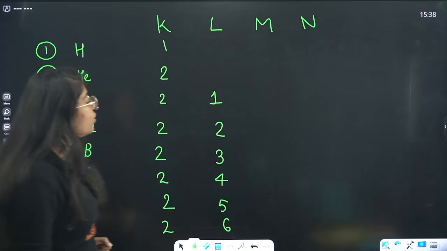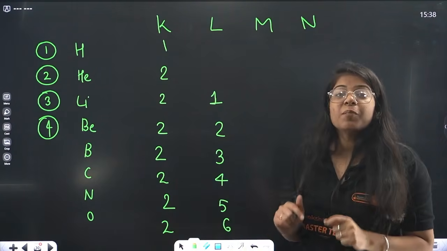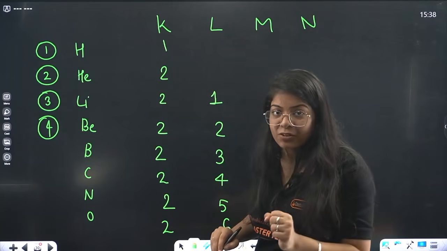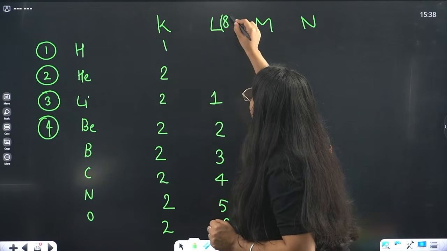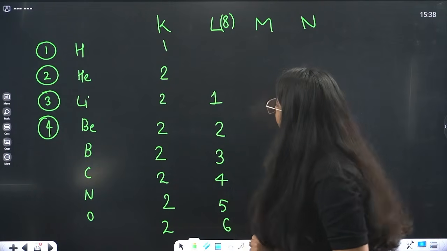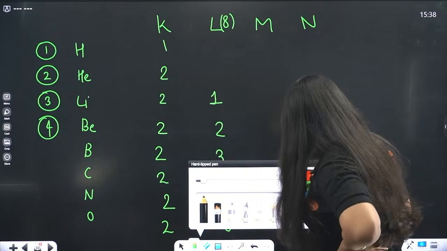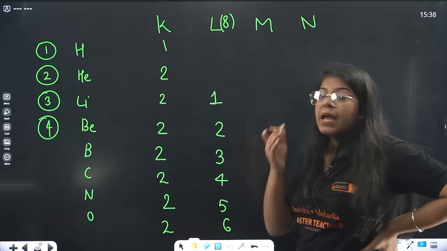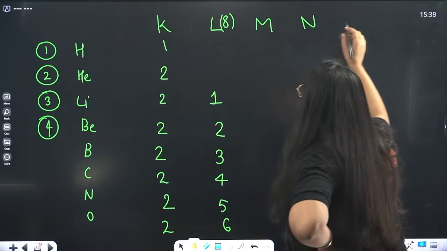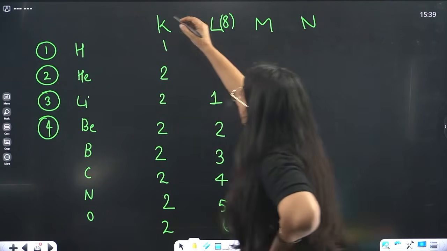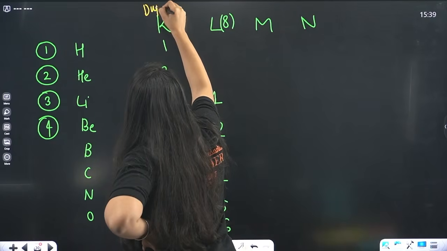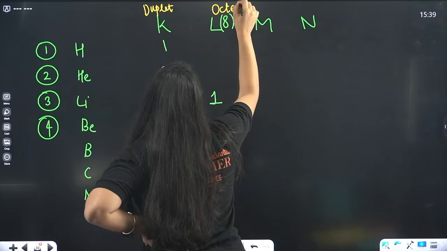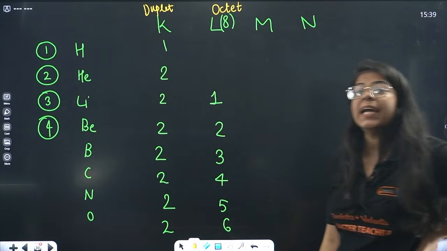Now you tell me one thing, what is the maximum number of electrons this L shell can have? It can have 8 electrons. Right? Now see, the K shell is called a duplet because it can have 2 electrons. The L shell is called an octet. It can complete its octet with 8 electrons.